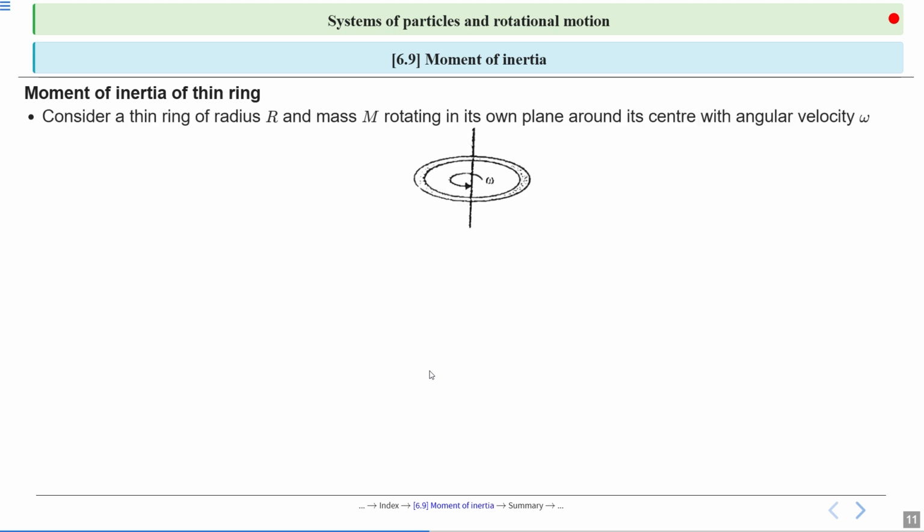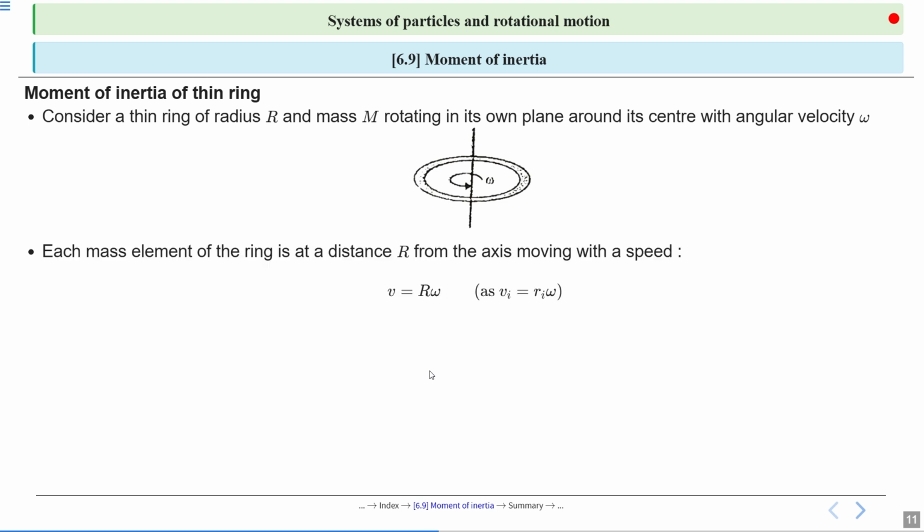So consider a thin ring, this one, having radius r and mass m, rotating in its own plane around its center with angular velocity omega. So each mass element of the ring is at a distance r from the axis, moving with speed V equal to r omega, or Vi is equal to ri omega.